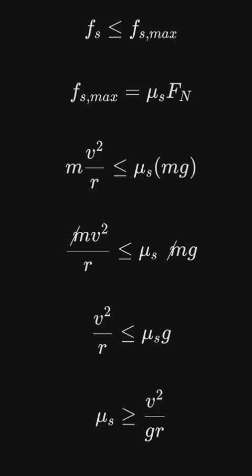When calculated, we can see that the coefficient of static friction does not depend on the mass of objects. It depends on the velocity of spinning, the radius of spinning, and the gravitational acceleration. Here, we proved that the coefficient of static friction does not depend on mass. It depends on velocity, gravitational acceleration, and the radius.